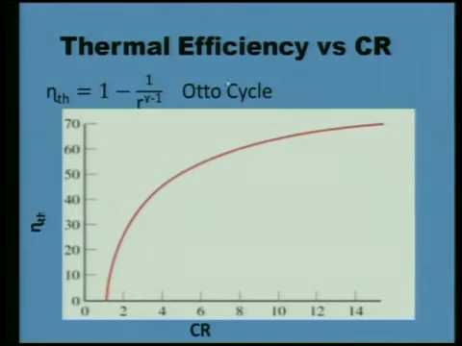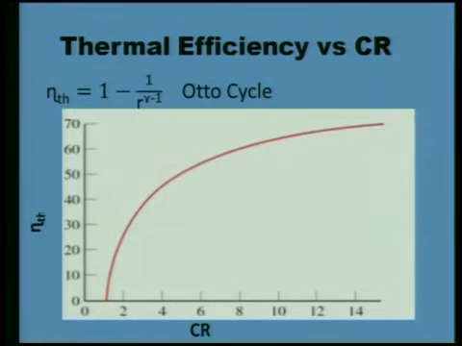As compression ratio is increasing, here on the x axis you see, the thermal efficiency of an engine is increasing. It is increasing up to a certain extent. After that, it is more or less becoming constant. So higher the compression ratio, higher the efficiency, but if you further increase the compression ratio, the curve becomes flat and efficiency becomes constant.